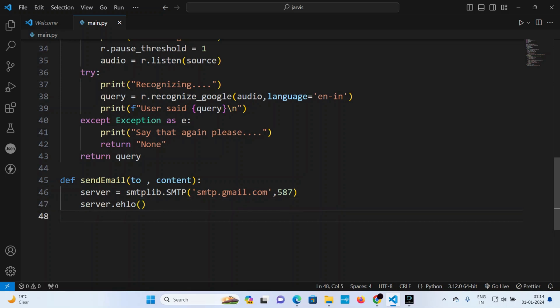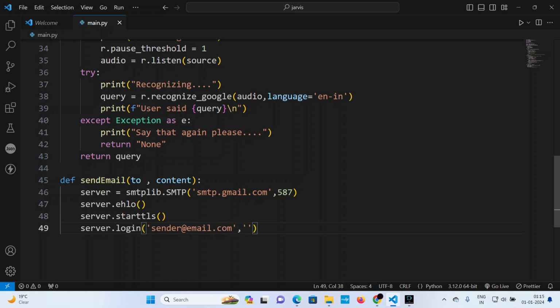maybe like that. After that, server dot starttls. Another one is that I'll login, so server dot login. The first thing is my email name, so a sender email, and the password.